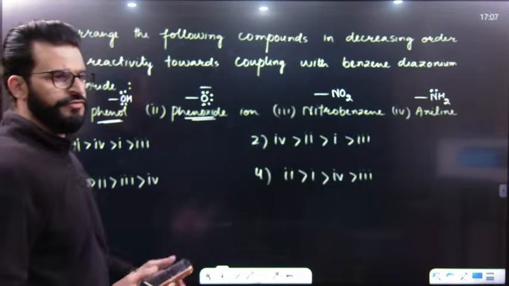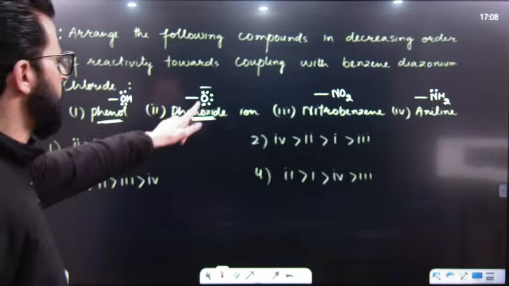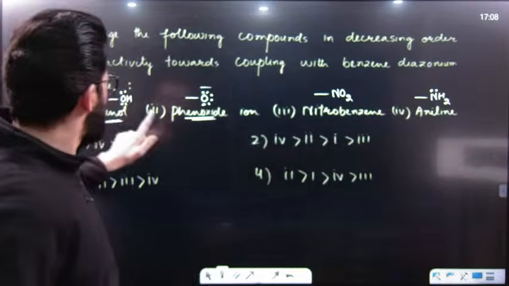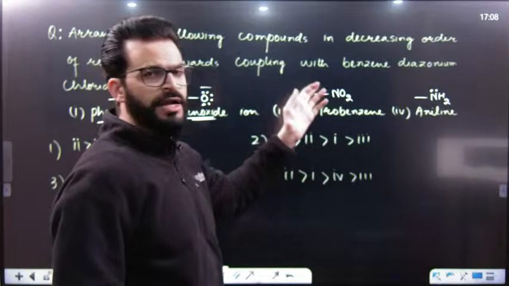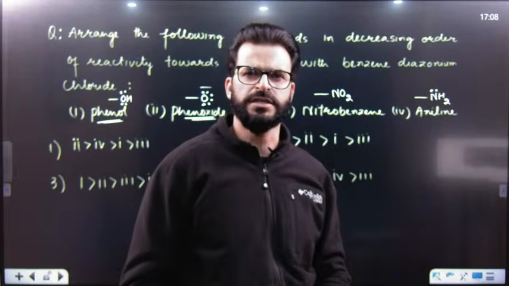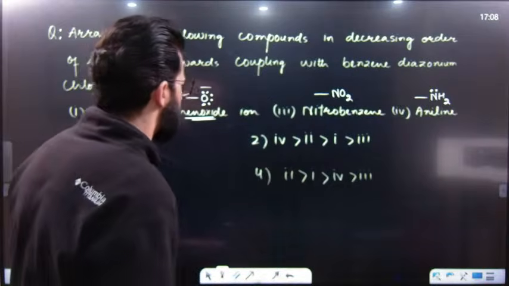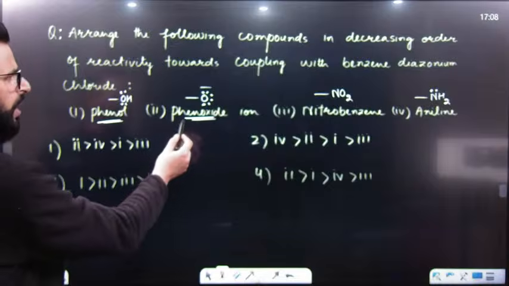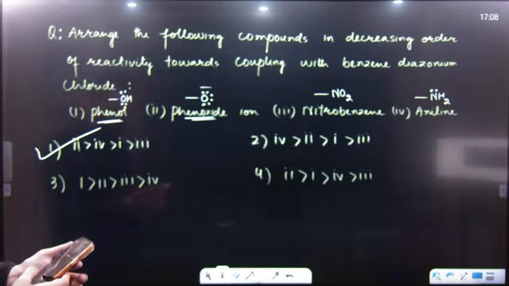So let me know quickly. It is O minus, then NH2, then OH, and finally this. Why is this electron withdrawing? It will withdraw electron density away from the aromatic ring, and the aromatic ring becomes electron deficient. So the electrophilic substitution reaction will obviously be of a lesser rate in this. So first it will be 2, after that 4, after that 1, after that 3. So it is 2, 4, 1 and 3.